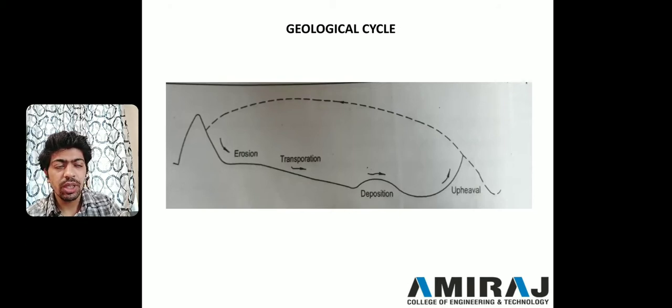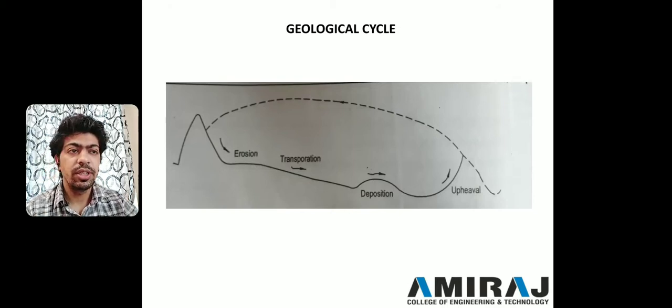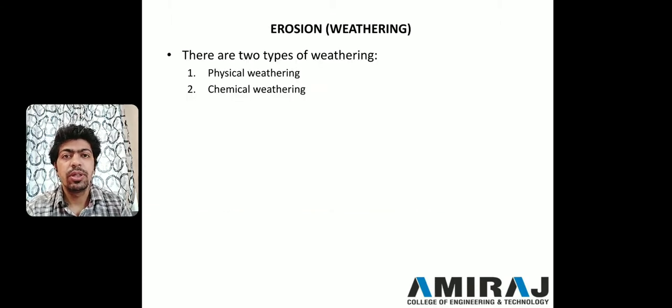Now discussing this in detail. Erosion. What do you mean by erosion? Basically, erosion is a type of disintegration of rocks. These rocks are available as the parent rock, and these parent rocks are available in the mountains. These big parent rocks are disintegrated into parts by some agencies, and there are other factors we need to consider. That process is known as erosion.